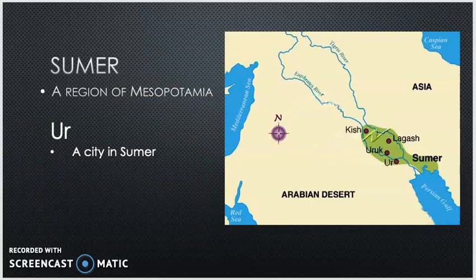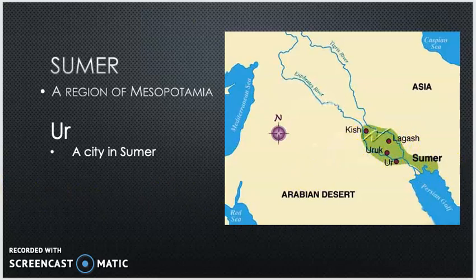Your next two words are on one slide here. The first one is Sumer. Sumer is a region of Mesopotamia. You can see it here in green. That whole area outlined in green is called Sumer.